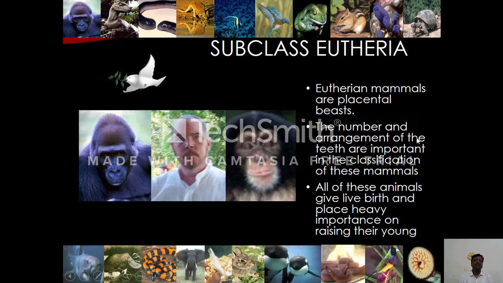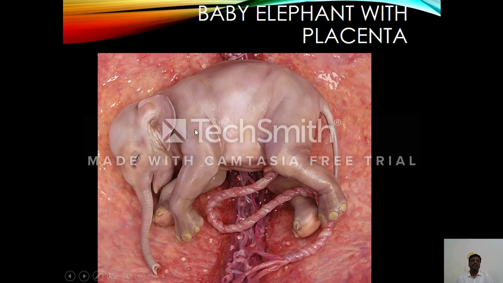So the number and arrangement of teeth are very important in the classification of these mammals. All these animals give birth to the young ones and place heavy importance on raising the young ones. Includes the human, the most intelligent animal on the earth. This is a baby elephant which is growing inside the womb of the mother, having a well-developed placenta.